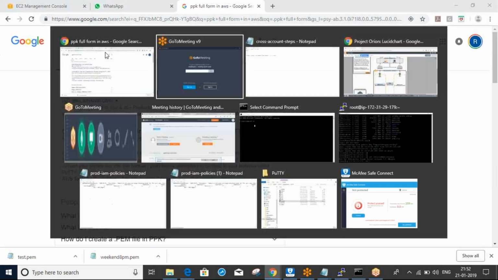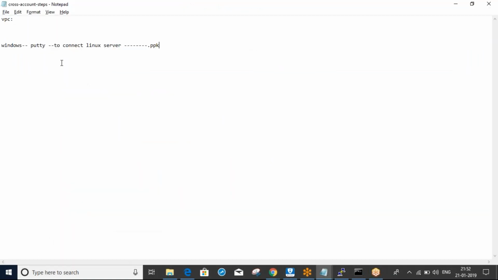So if we want to connect to a Linux server from Windows using Putty, then it will support .ppk keys. If you are connecting from Linux OS, like Mac OS or Linux to Linux, then .pem files will support. If you want to connect from Windows, then we need .ppk keys. Okay, Uday, you got this concept?